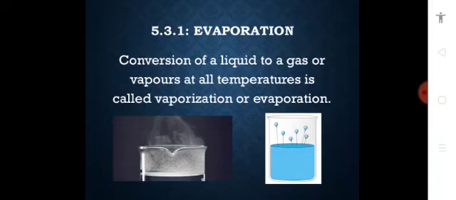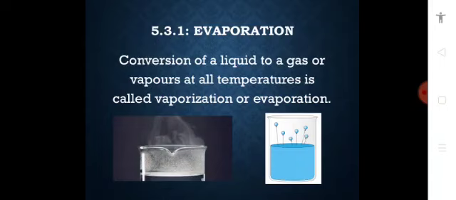And if we discuss about the shape and volume of the liquid, so liquid has indefinite shape but it has definite volume. It means that the volume of the liquid will always be definite and fixed, but its shape is indefinite. Means whichever container we pour the liquid into, the liquid molecules will arrange themselves according to the shape of that container. So therefore we can say that the liquid has indefinite shape.